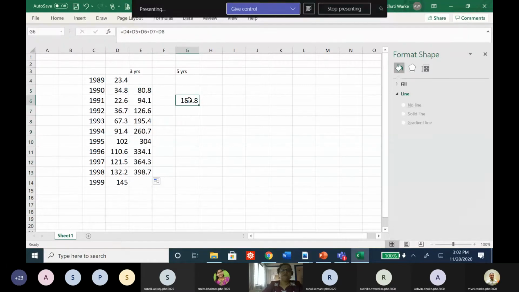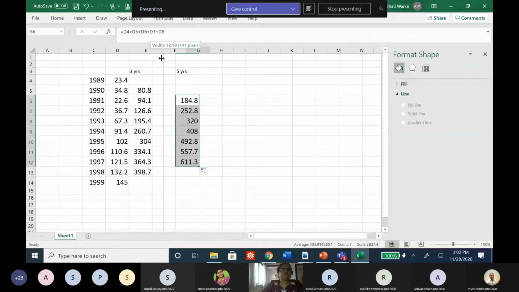Similarly here, if I just pull it, I need to pull it only up to this. I get the total of 5 years, maybe of the production. Now then what is the average? The 3 years moving average and the 5 years moving average.